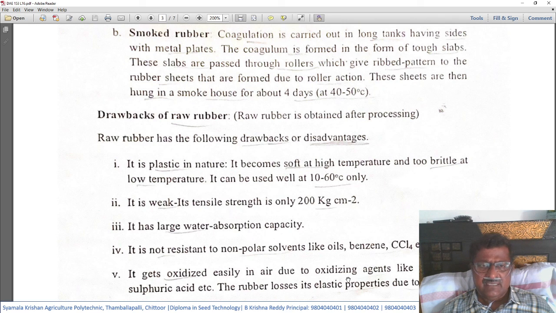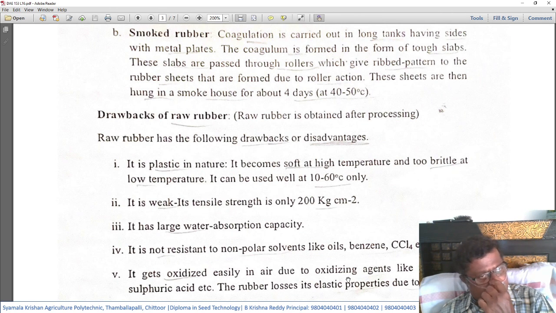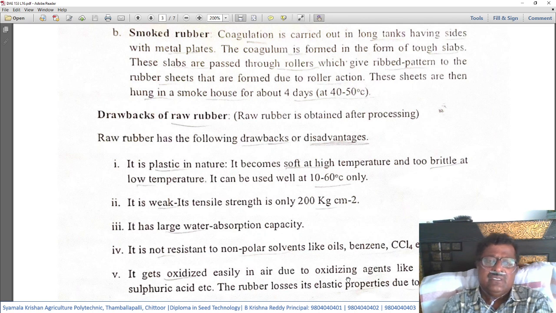Number one, it is plastic in nature. It becomes soft at high temperature and too brittle at low temperature. It can be used only between 10 to 60 degrees centigrade. Suppose raw rubber needs to be used without further processing: because of its plastic nature, at high temperature it becomes very soft and at low temperatures it becomes very brittle, and only between 10 to 60 degrees centigrade can it be used.